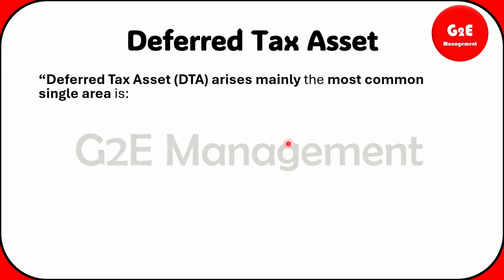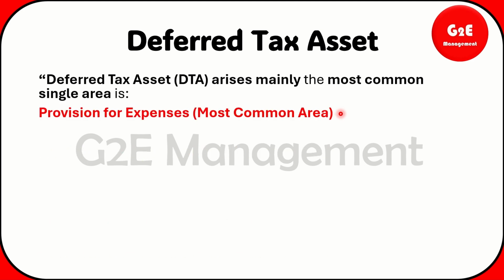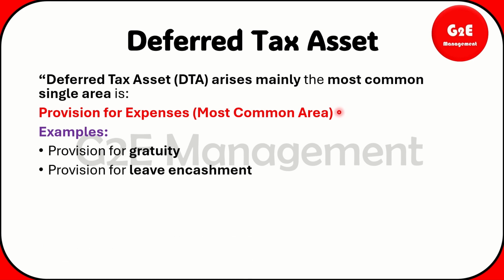And now for the deferred tax asset. For liability we already looked. Right now we are going to look at deferred tax asset. An asset arises mainly, the most common single area is provision, that is provision for expenses. Some of the expenses we can look at are provision for gratuity, provision for leave encashment, as well as provision for doubtful debts. Gratuity, normally the employee receives it only once they resign. In the same way, leave encashment, some companies pay before the employee goes on leave, and some companies pay once the employee utilizes the leave.